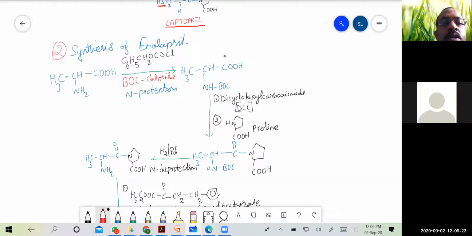Then the synthesis of the next compound, enalapril. We start with glycine, the simplest amino acid.